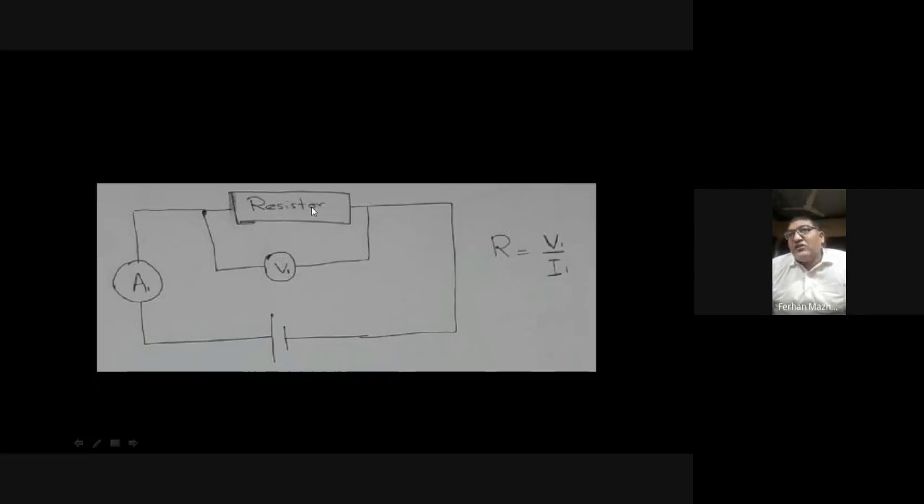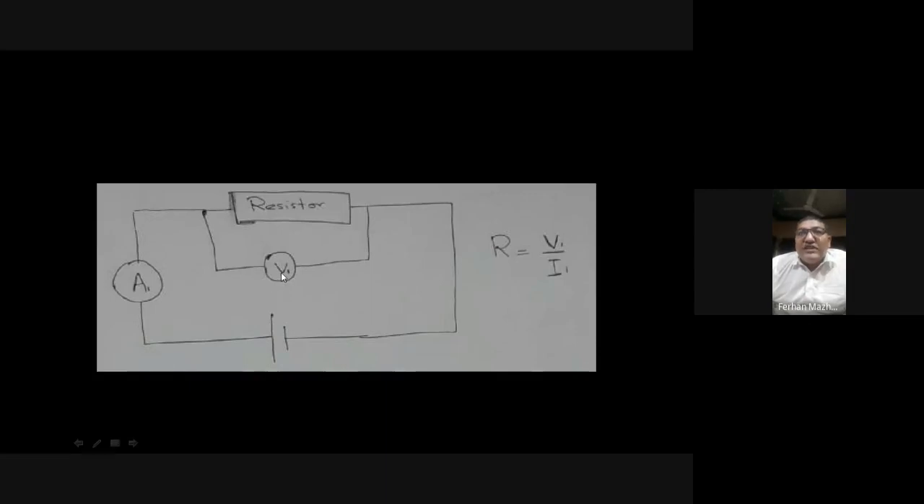So if I want to find out the resistance of this resistor, what I will do, I will connect it with the battery. I will connect the ammeter, and you know the ammeter is always connected in series with the resistor, and I will put a voltmeter across the resistor. So this V1 voltmeter will measure the voltage, and the voltmeter is always connected in parallel to the resistor.